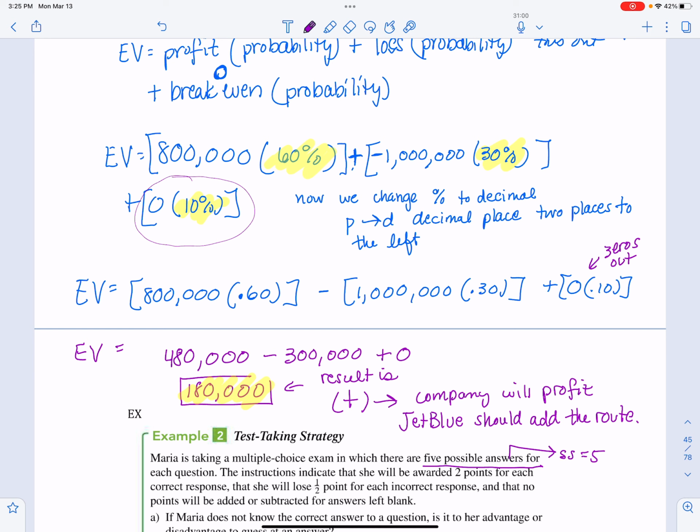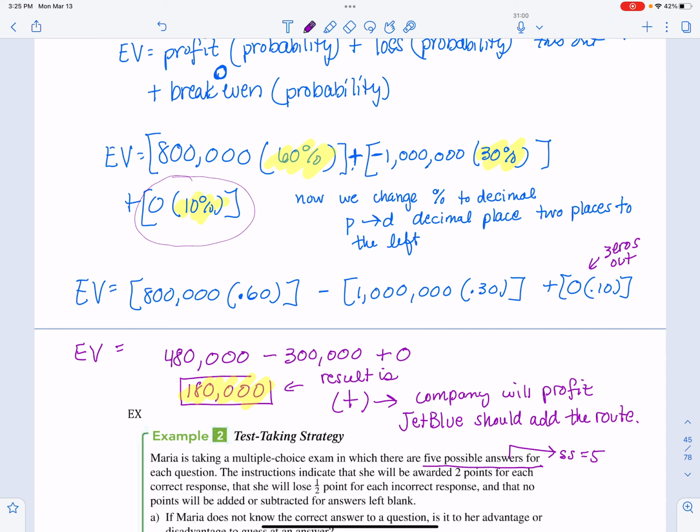So 800,000 times 0.60 equals 480,000. 1 million times 0.3 is 300,000. And then 0 times 10 is 0. So we get 480,000 minus 300,000, and we get 180,000. That is the result. So since this result is positive, that means that JetBlue will profit and should add the route.